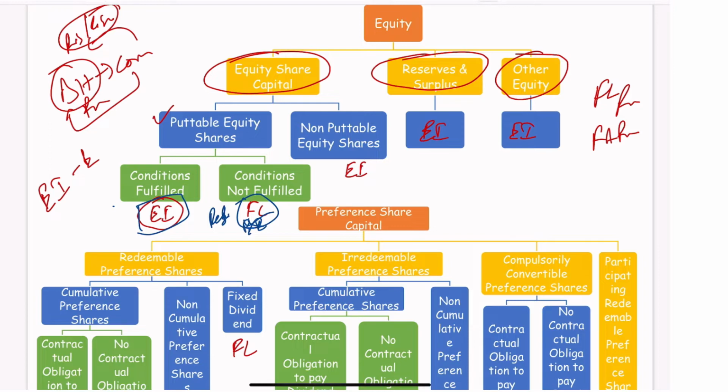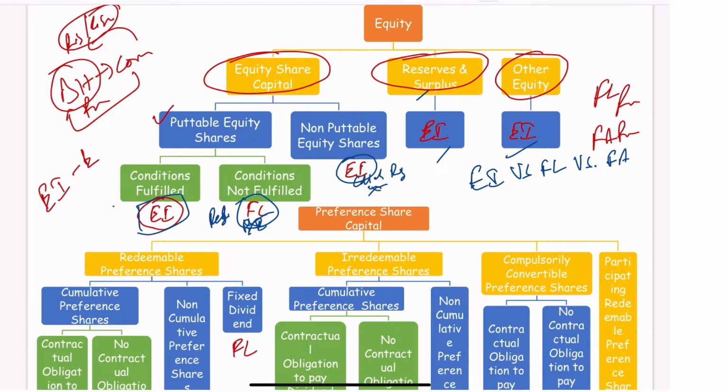Non-puttable equity shares: any equity share, even a callable equity share or a convertible equity share, or any other regular or plain vanilla equity share. All these are non-puttable equity shares, and those are equity instruments with no doubt. All reserves, surplus and other equity are equity instruments. Why do we need to see whether it is an equity instrument, a financial liability or a financial asset? Because IFRS deals with each one differently.